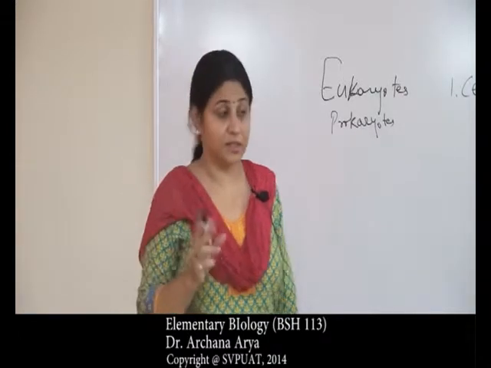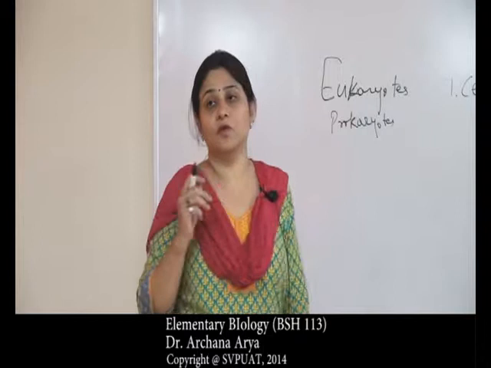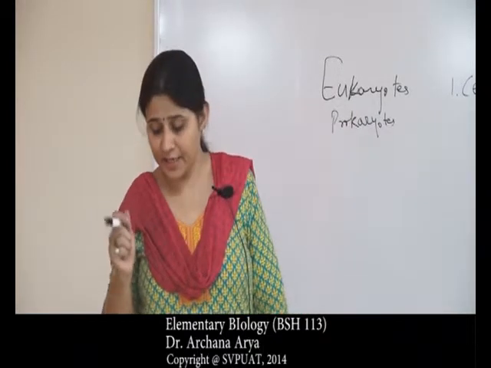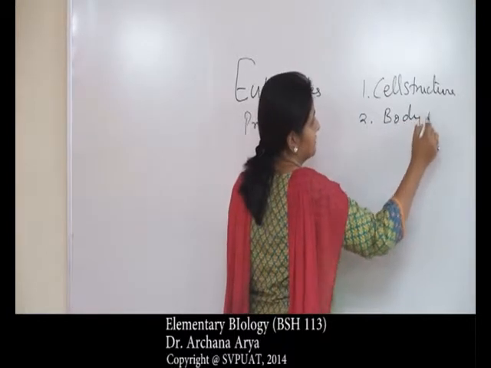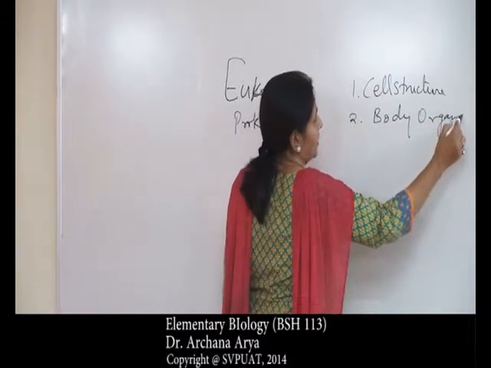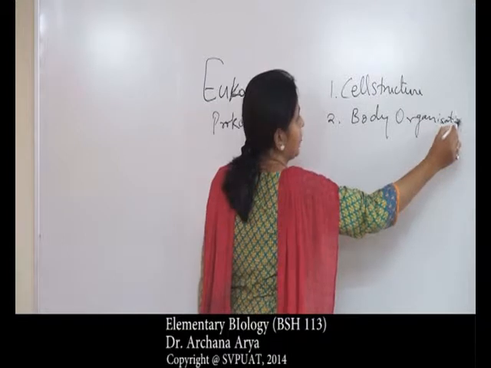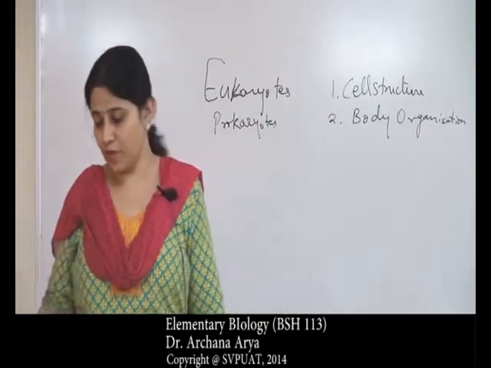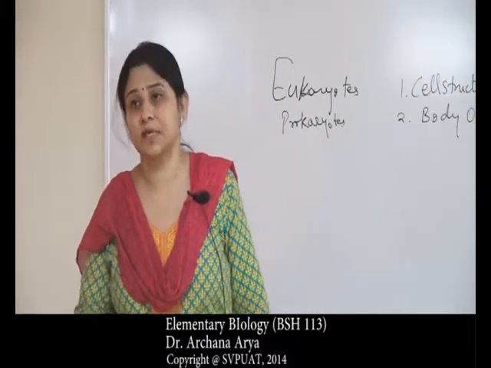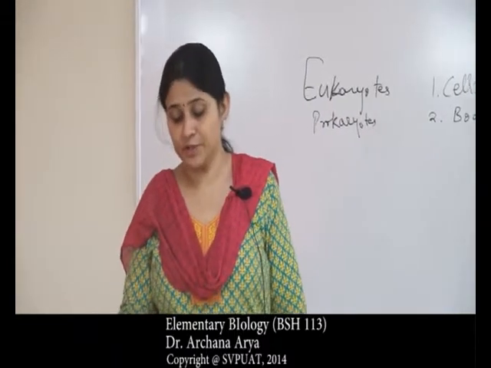Whittaker considered this first to classify organisms. Second thing was body organization. After the cell structure, how is the body organized? There are many ways to study this body organization, which we will be studying in the further lectures.